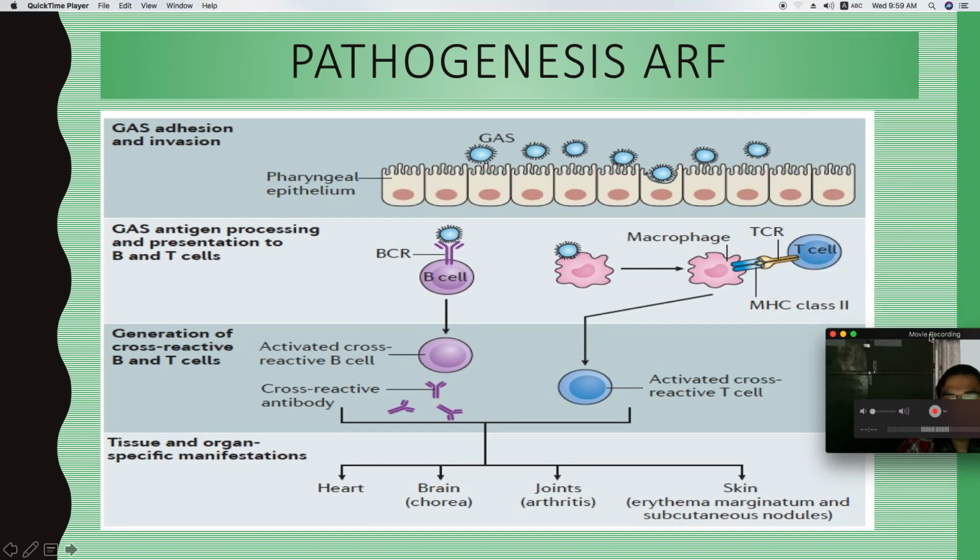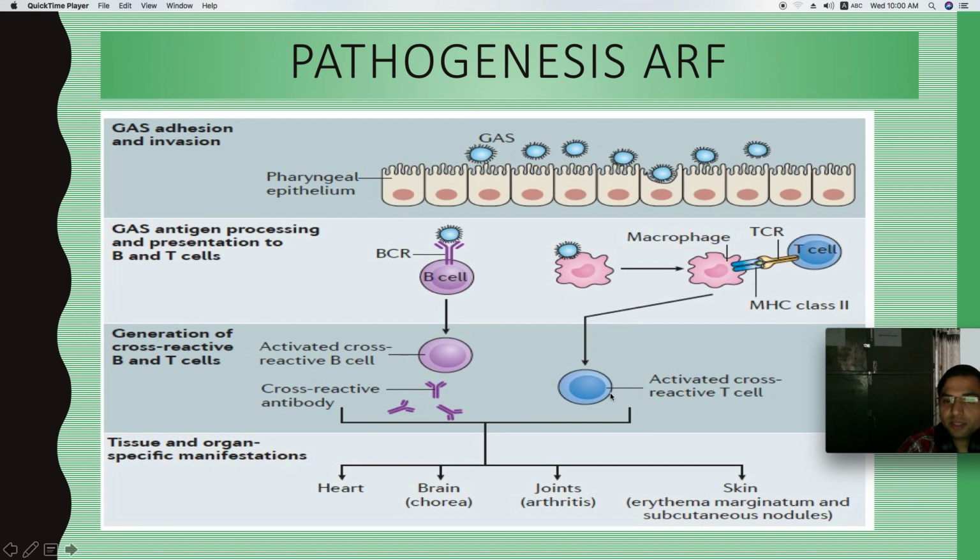So we can also understand it here. The group A streptococcus, this is the pharyngeal epithelium, the epithelium of the pharynx, throat. The group A streptococcus bacteria comes and attacks it, and the body starts developing an immune response against it, right? The B cells and the macrophages kill the bacteria and take the antigen to the T cells.